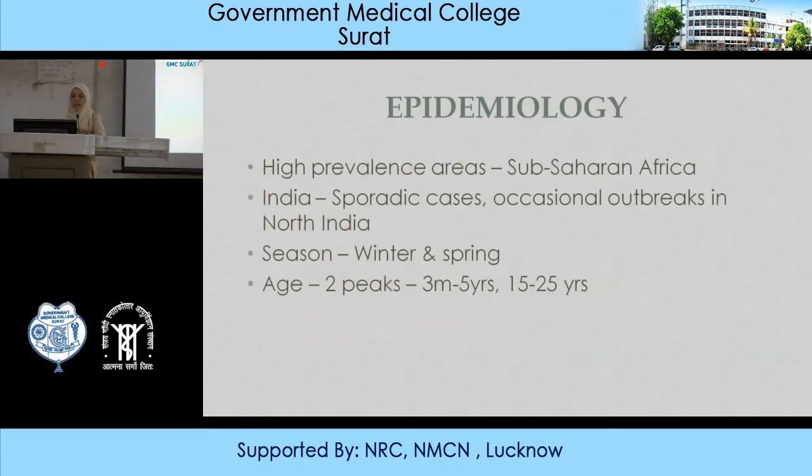The high prevalence area is sub-Saharan Africa. In India, sporadic cases do occur, and occasional outbreaks have been reported in North India. The season when the disease usually occurs is mostly winter and spring. There are two age peaks: one is 3 months to 5 years of age, and the other is young adults, that is 15 to 25 years of age.